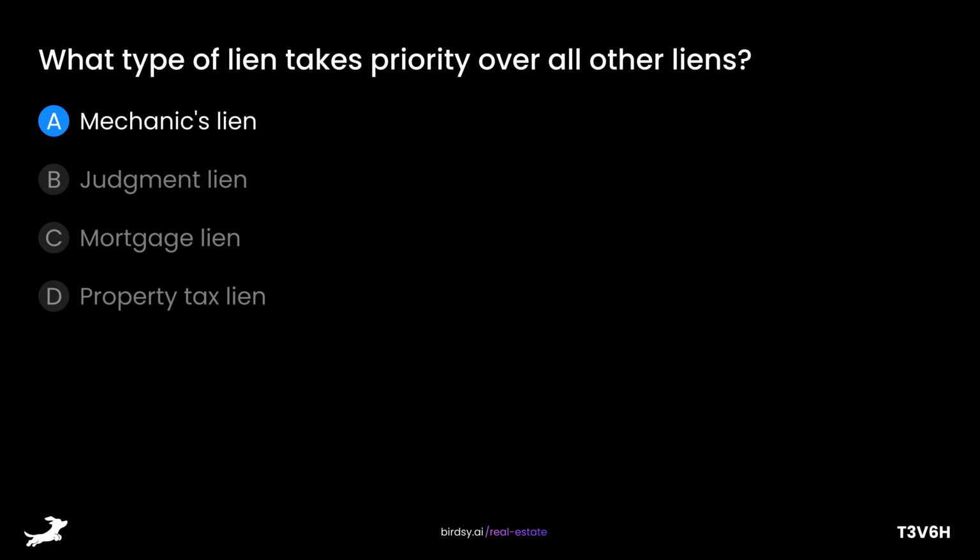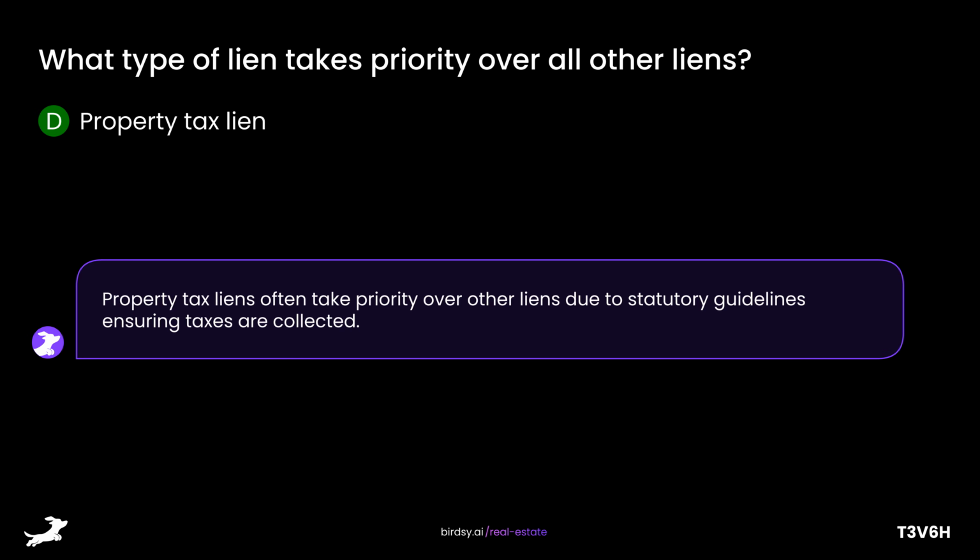What type of lien takes priority over all other liens? Is it A, mechanics lien, B, judgment lien, C, mortgage lien, or D, property tax lien? The answer is D, property tax lien. Property tax liens often take priority over other liens due to statutory guidelines ensuring taxes are collected.